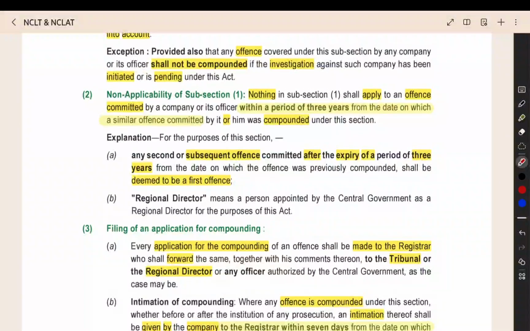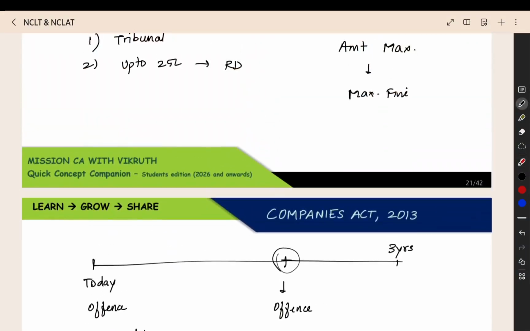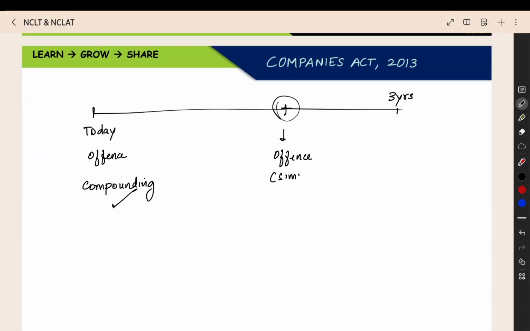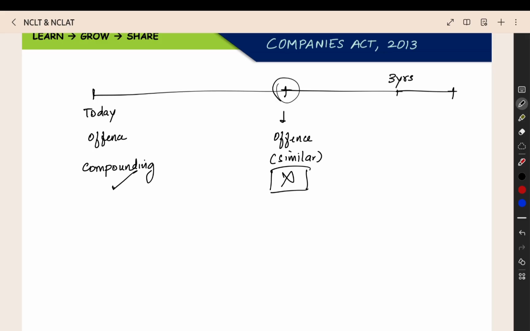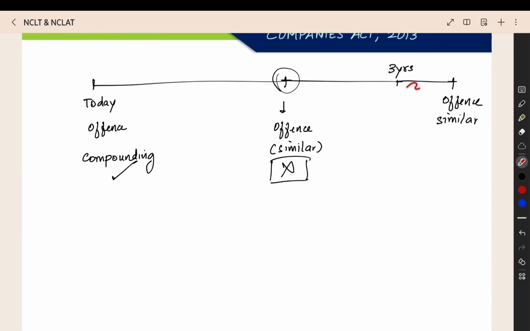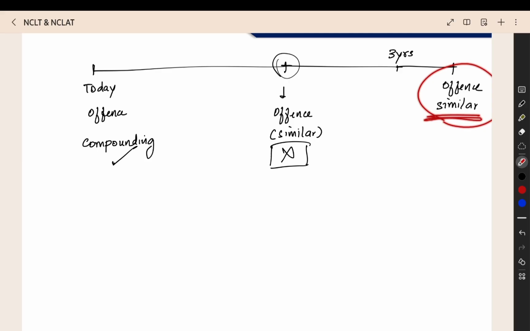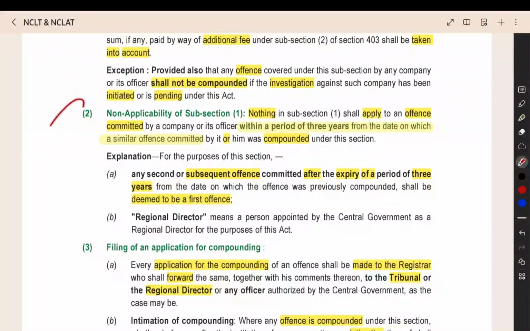So here, if you commit a similar offense within a period of 3 years from the date of the earlier offense, then you will be considered a repeat offender and for this offense compounding will not be allowed. In the second case, after 3 years you are doing a similar offense, then this will be treated as a first offense. There is no problem. Up to 3 years is the timeline. For 3 years you have to stay silent. If you do a similar offense again, compounding will not be allowed and you have to face the consequences. After 3 years, whatever offense you do, it will be considered as a first offense only. So that provision they have given here.